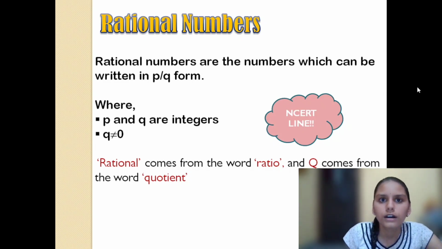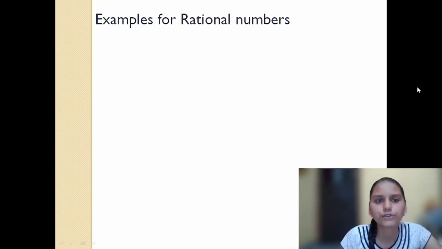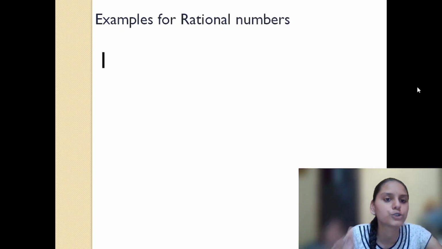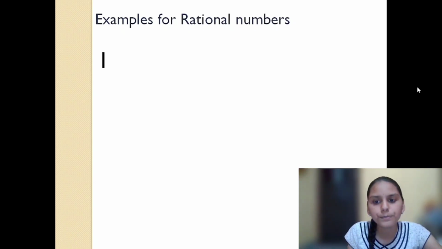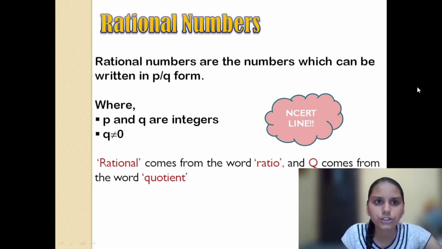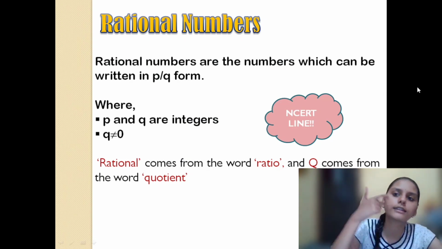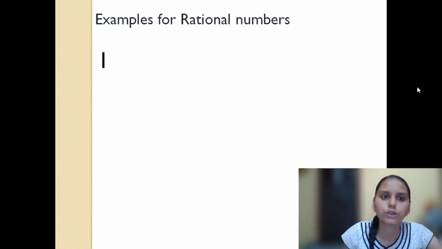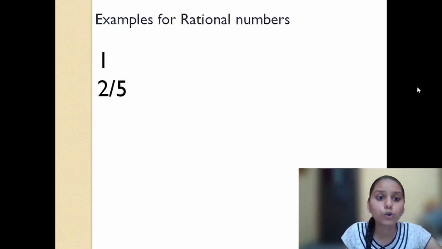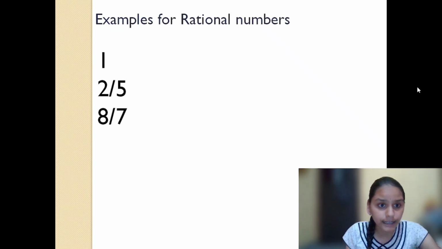Now let's see some examples of rational numbers so that you'll get a clear idea. See, 1 is a rational number, of course, because you can write it in the form of P by Q. Rational numbers are those numbers which can be written in the form of P by Q, right? So can you write 1 in P by Q form? Of course, 1 by 1, 2 by 5, 8 by 7.